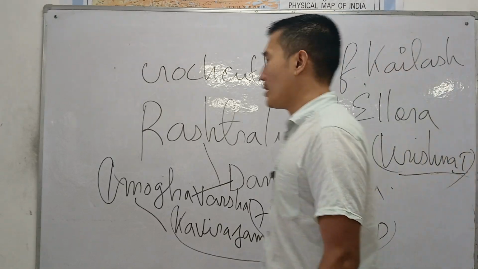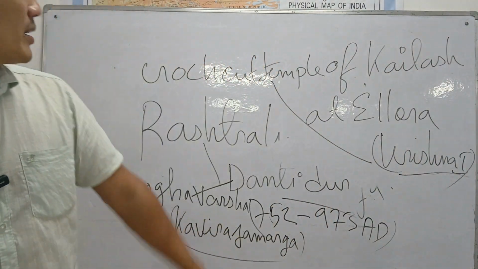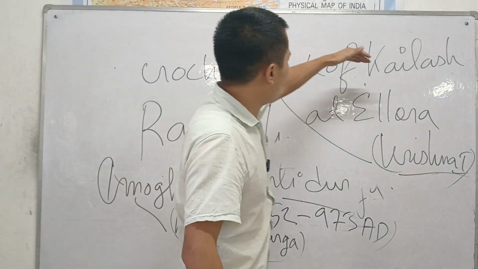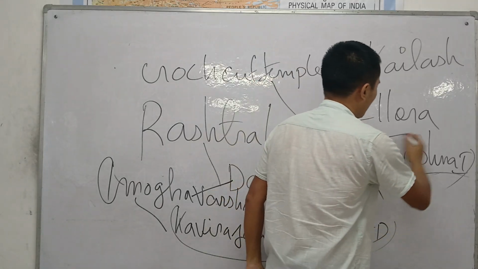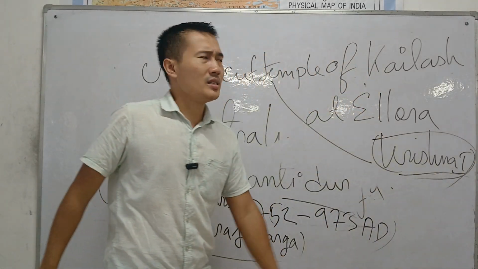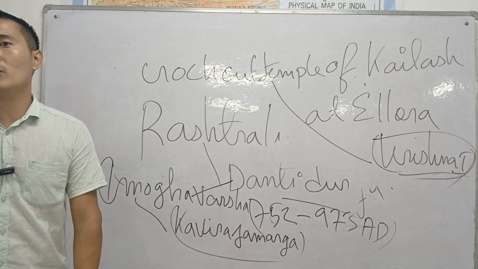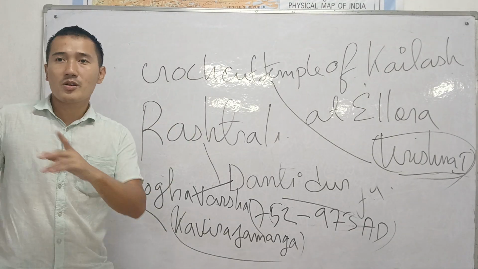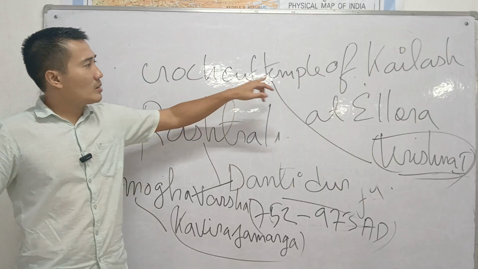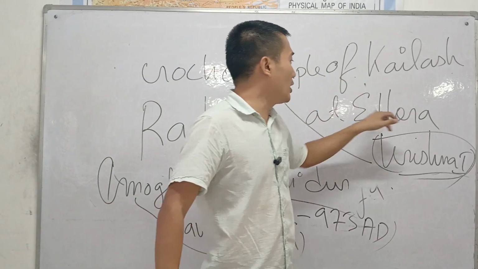Okay, one king is often asked in the exam. The rock cut temple of Kailash at Ellora was built by Krishna I. It's in Maharashtra. This is the famous rock cut temple, built by Krishna I, one of the famous kings of the Rashtrakutas.